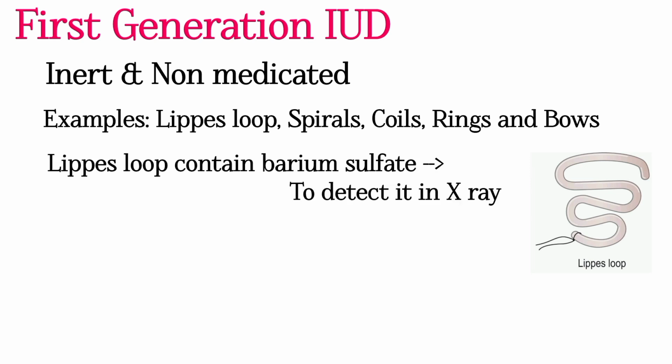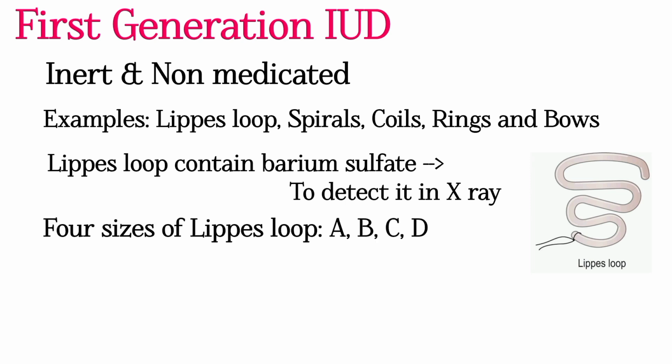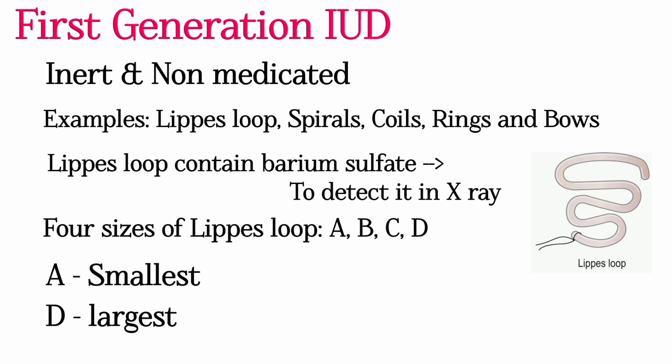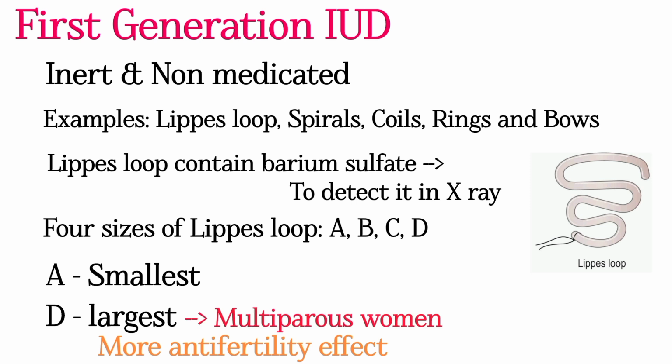Lippes loop contains a small amount of barium sulfate to detect it in X-ray. After insertion, the tail of the Lippes loop, made up of nylon, projects outside the vagina. It helps us to ensure it is in place. There are four sizes of Lippes loop, A, B, C, D, in which A is smallest and D is the largest. A larger Lippes loop has more anti-fertility effect and a lower expulsion rate, but it has more side effects. Larger size suits multiparous women.